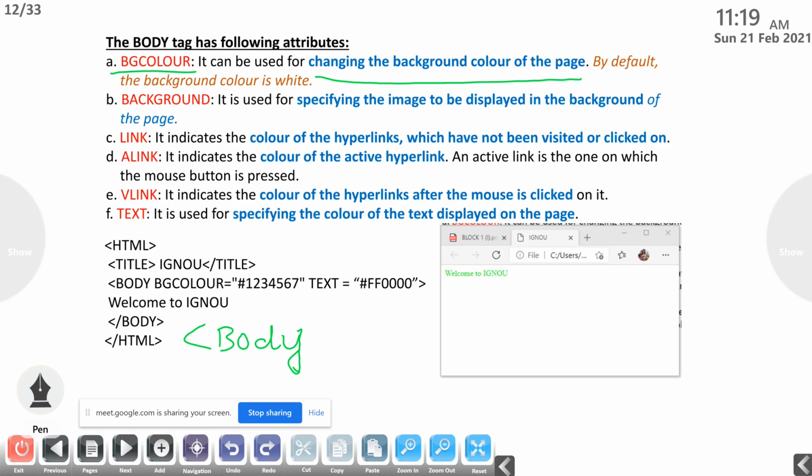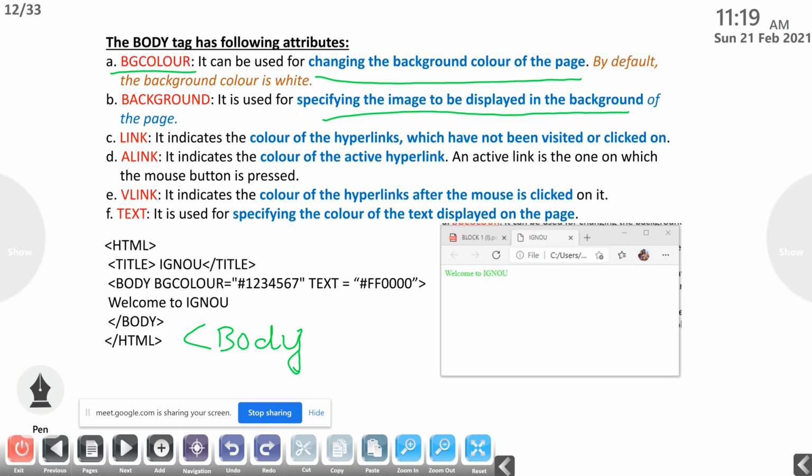Normally, the background color of a web browser is white. If you want to change that default background color, we can use the attribute along with the body tag, that is BG color. The next one is background itself, not BG color but background. It is another attribute. It is used for specifying the image to be displayed in the background of the page.